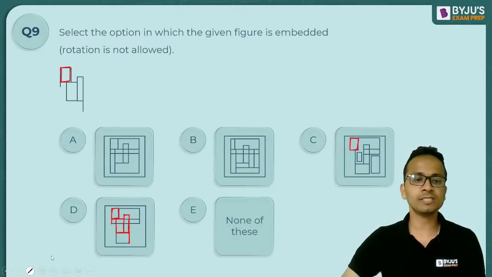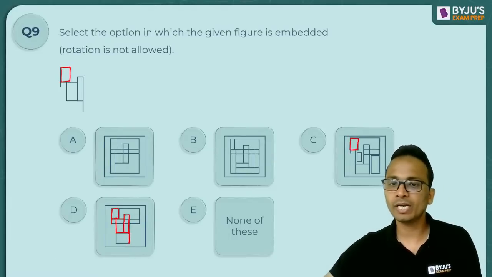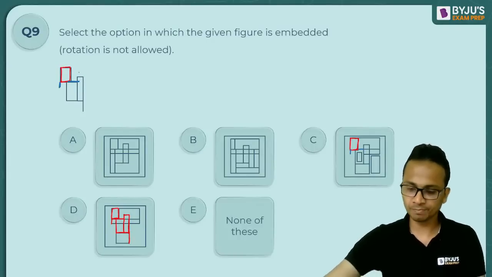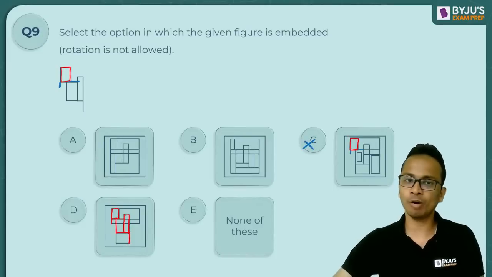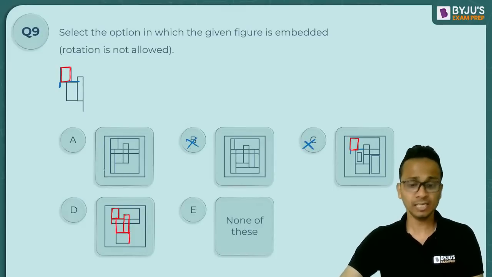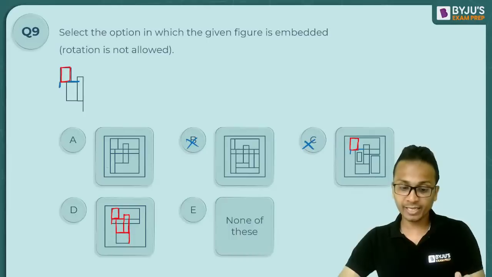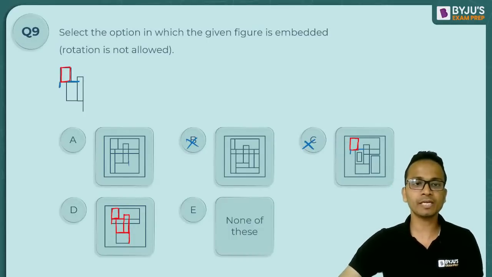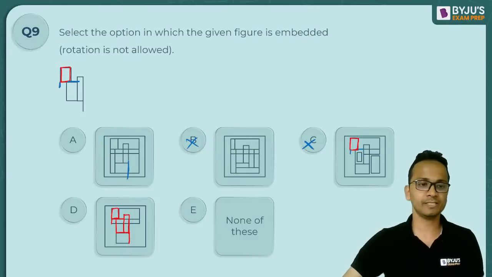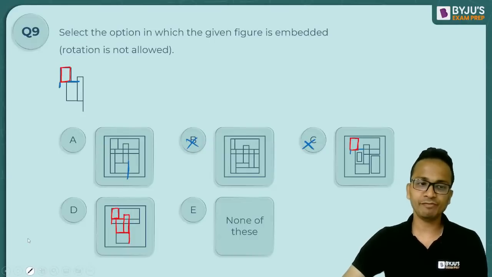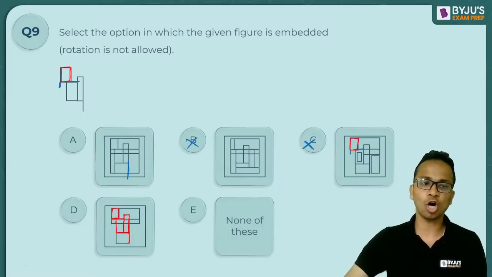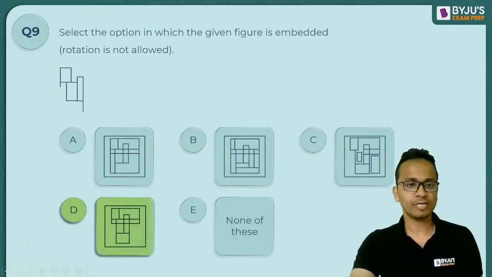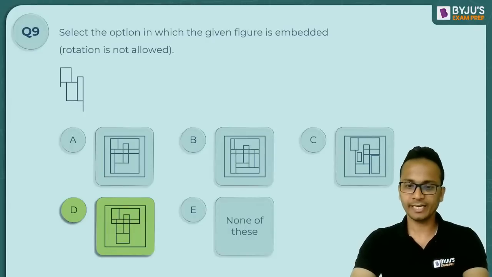Because in option C, this vertical line and horizontal line, these two lines are missing. Okay, so option C will not be the answer. Option B definitely is not the answer. Option A देखने में लग रहा है, but in option A this particular line is not present. Okay, so yes, definitely the correct answer is option D. All right, okay, so let's see. Yes, option D is the correct answer.